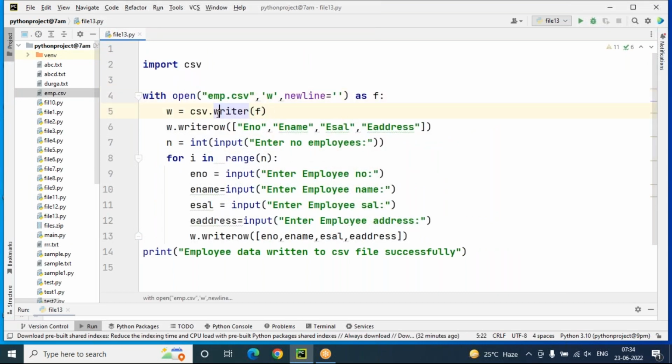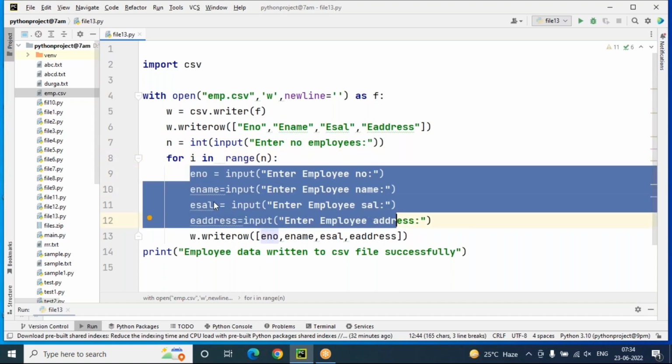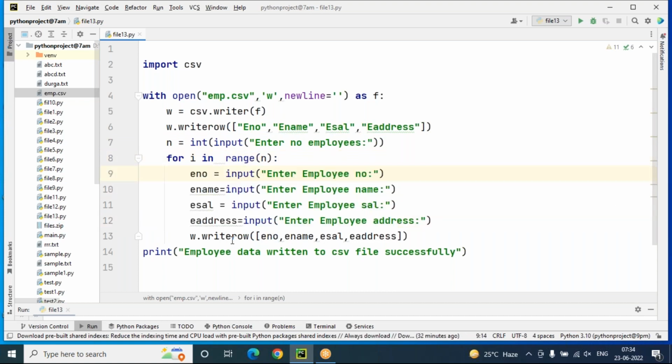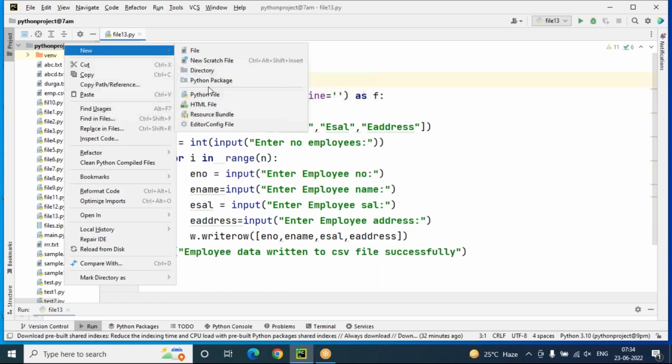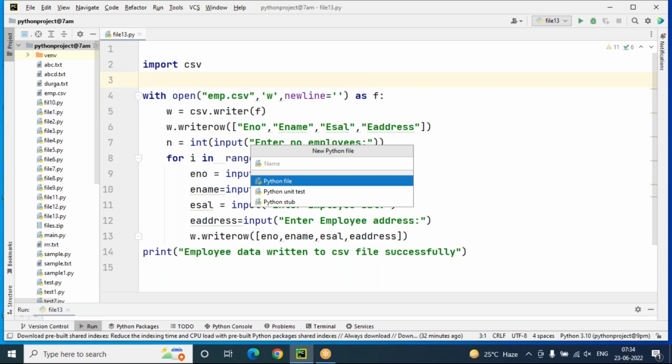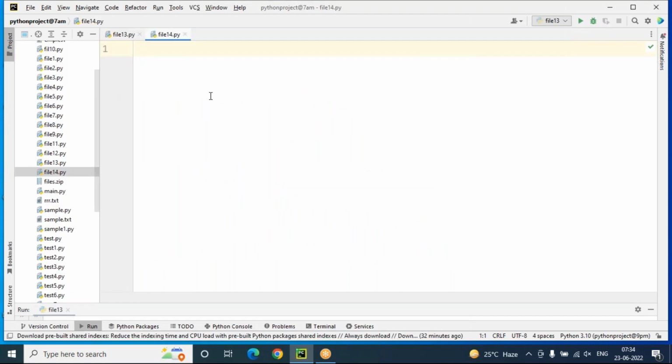This is written by using the writer method. A writer object, and the number of employees we are writing, each employee's details I'm including separately, and those employee details I'm going to write into this CSV file. Next, we'll go for reading the same data from the Excel sheet, like reading CSV data. For that, I'm taking file 14.py, and in this, again, I have to import csv, the comma separated value module. The module is required, so importing the module.